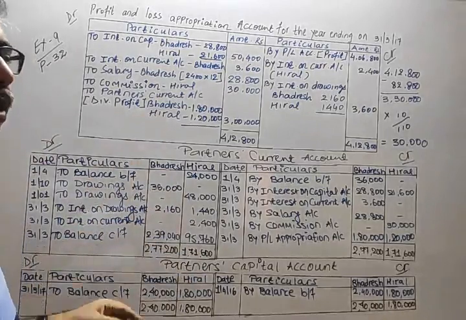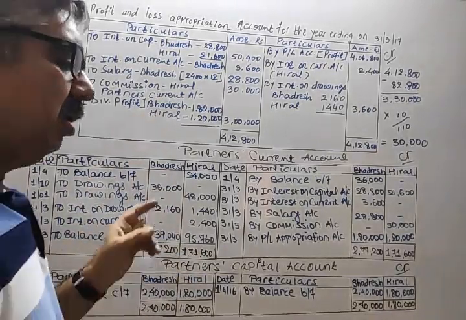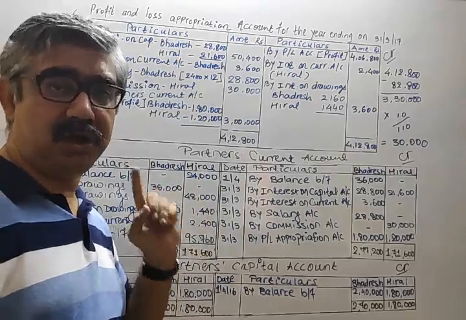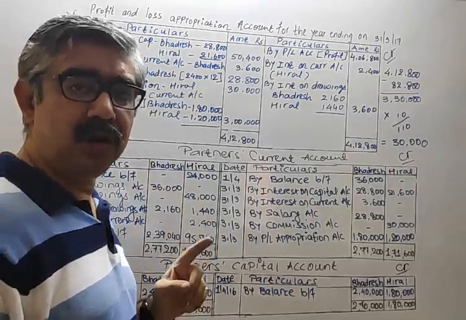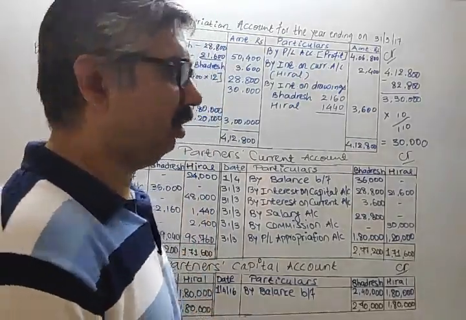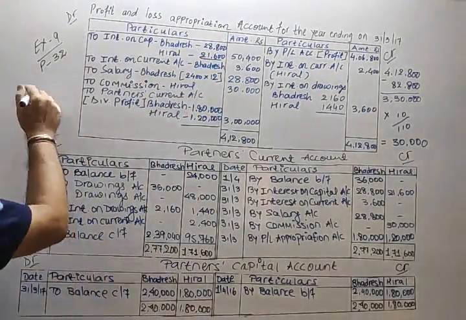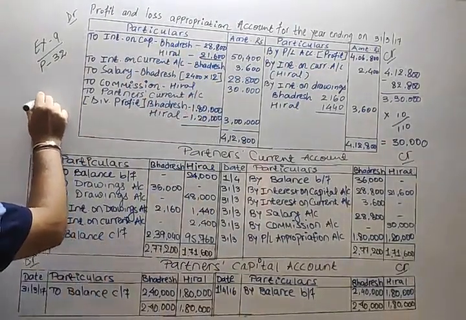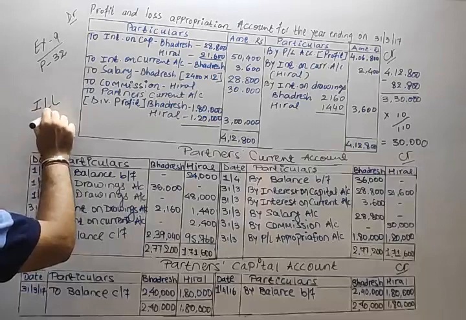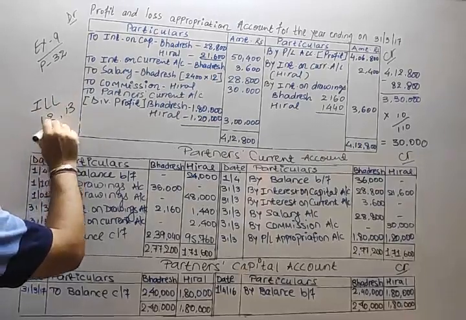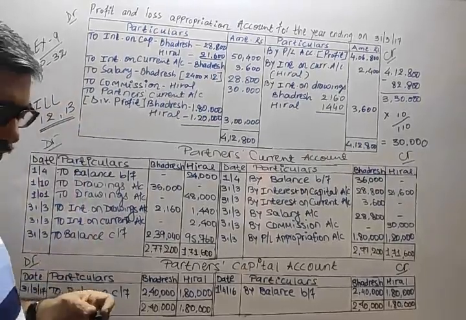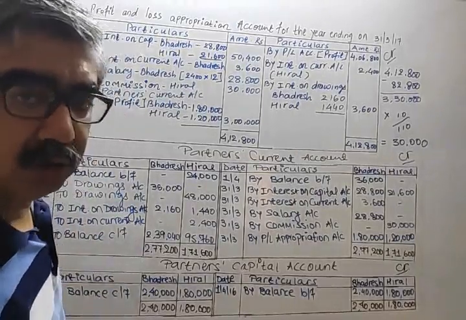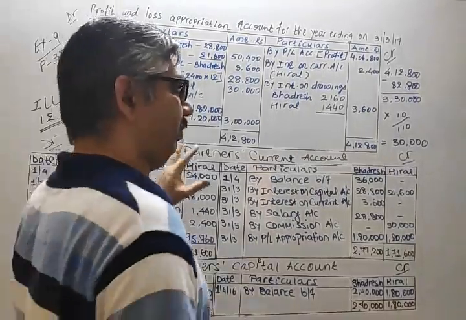You can solve illustration number 12 and 13. I'm just writing over here illustration 12 and 13. You can solve this too in your own way by taking help of this.